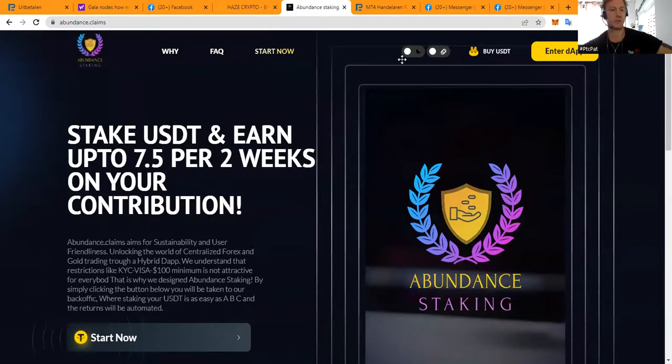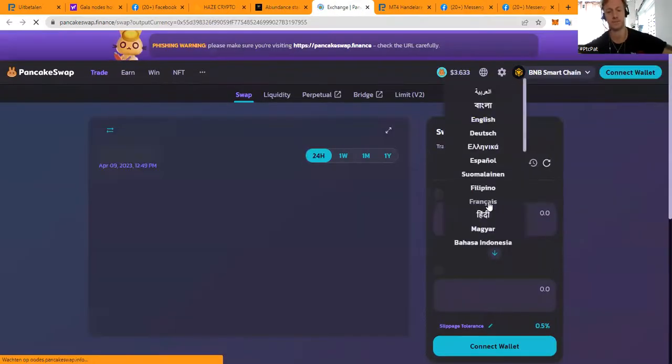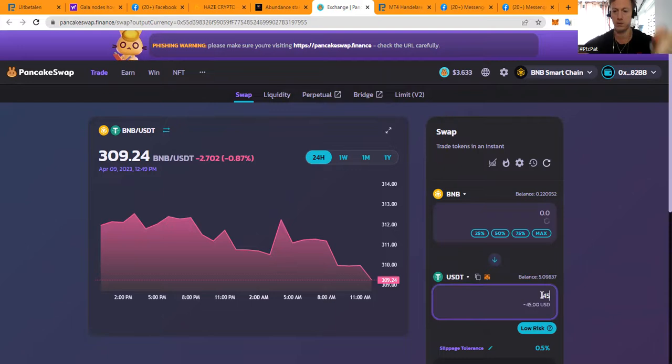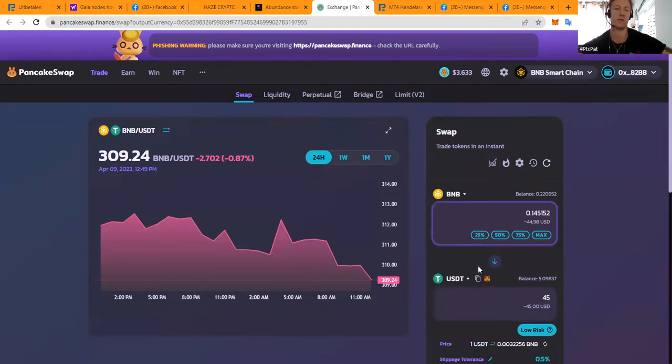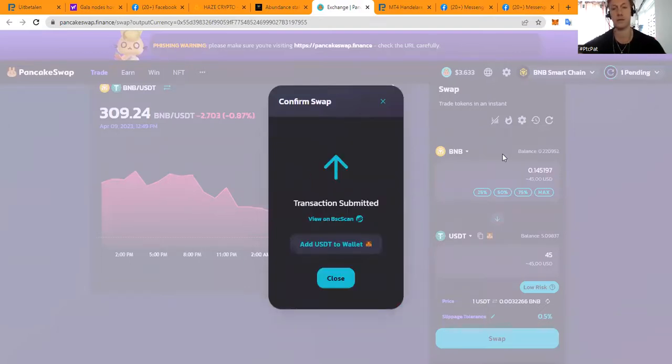As you can see, I've now opened the site and it is opening on the staking tab, where if we connect our wallet, it will show that I have a minimum of $5.10 in my wallet, USDT. Of course, this is not enough to contribute, so let's press the Buy USDT button, which will directly take you to PancakeSwap, where you can just buy USDT. In my case, let's say I would want to buy 45 more USDT. That would be the price of 0.145 BNB. And of course, I'm always keeping a little bit of BNB for transaction costs, or just anything.